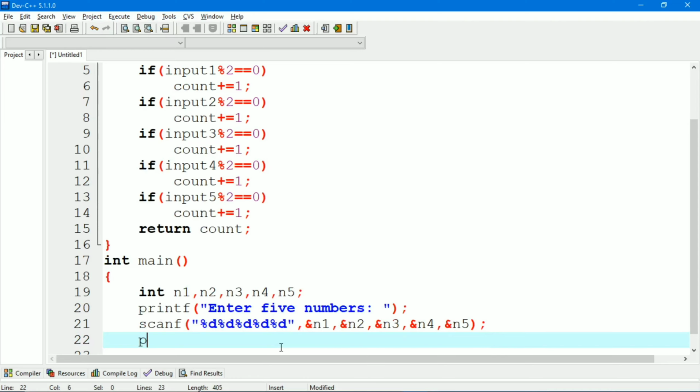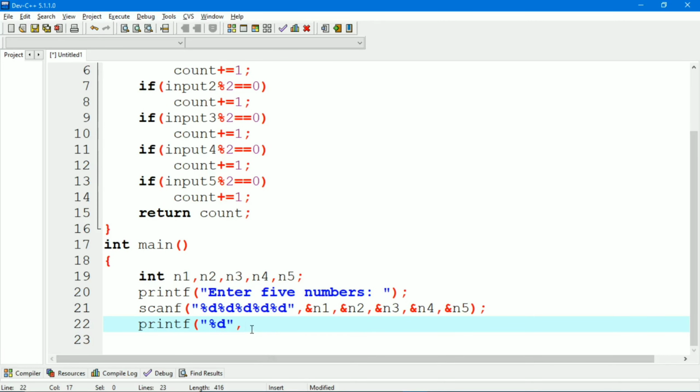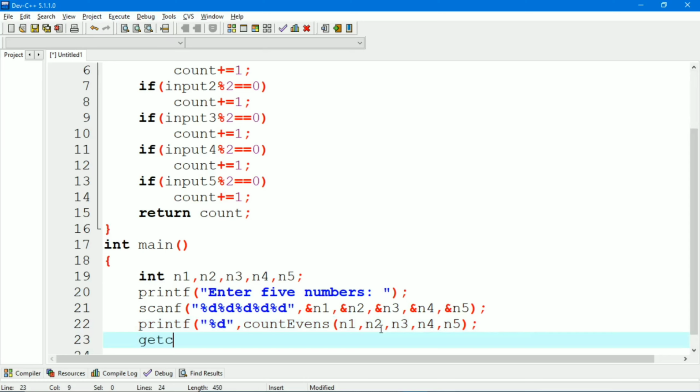After that we have to call the function. printf %d, write the function name here and pass the input variables n1, n2, n3, n4 and n5. Then getch.